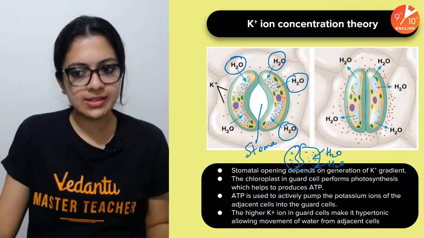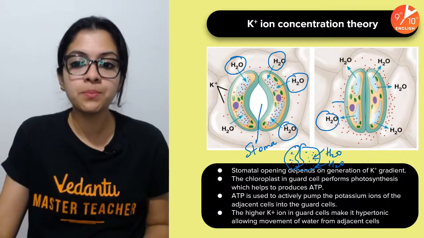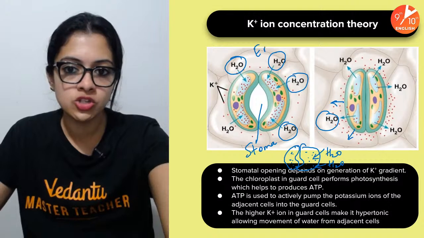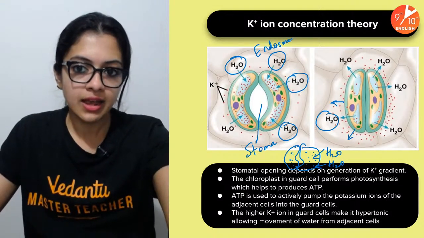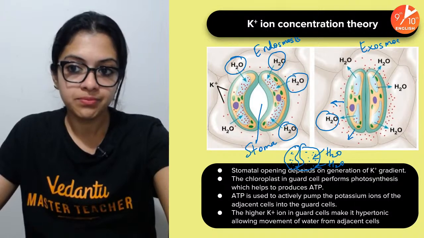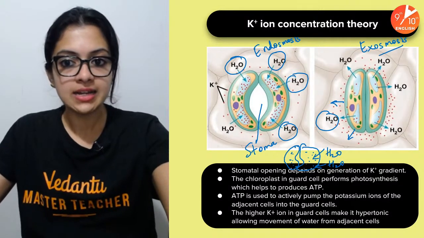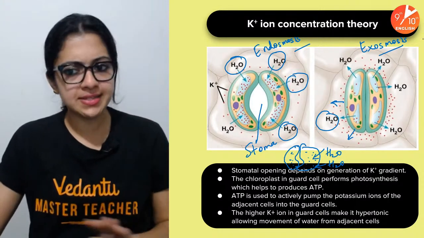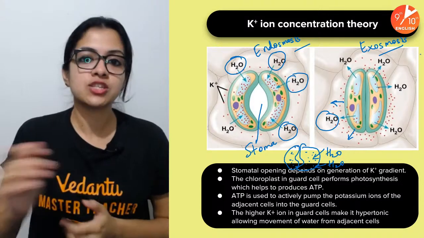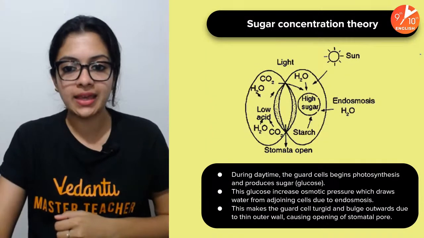From a hypotonic solution, naturally water would move out by exosmosis. So here there is endosmosis, and here it is exosmosis. As a result, the guard cells become flaccid, and that would cause closure of the stomata.